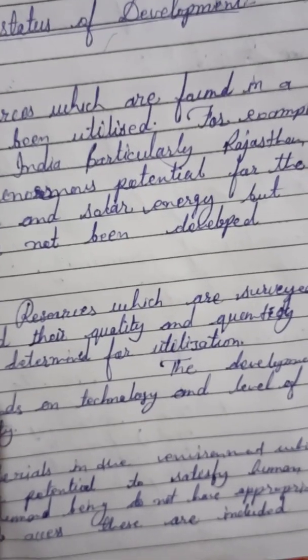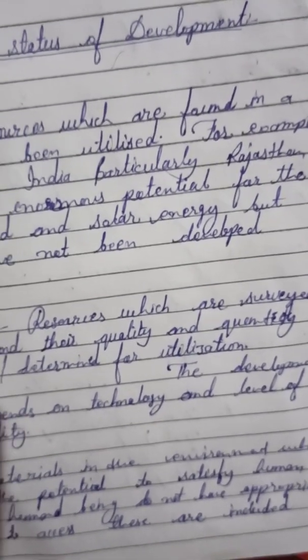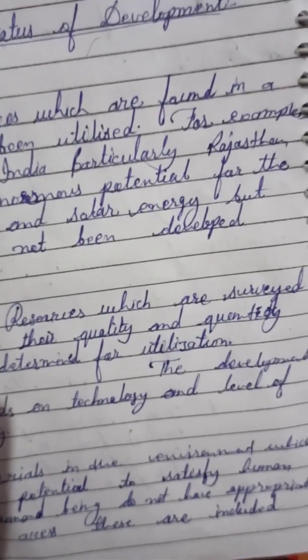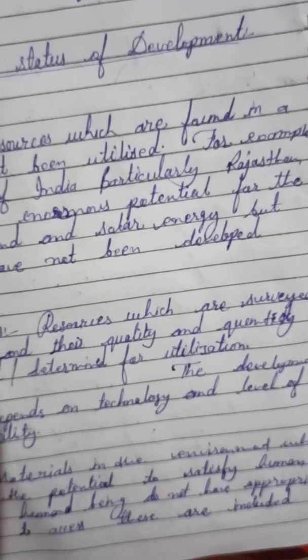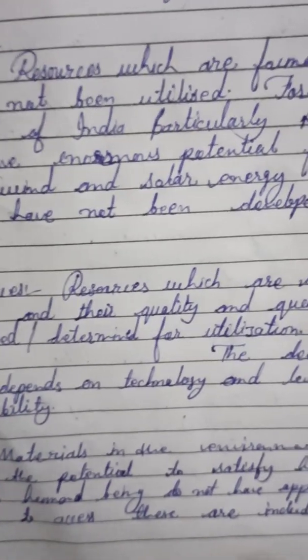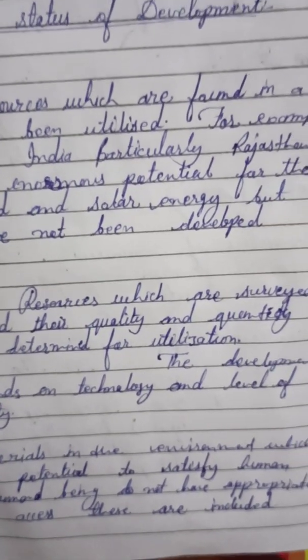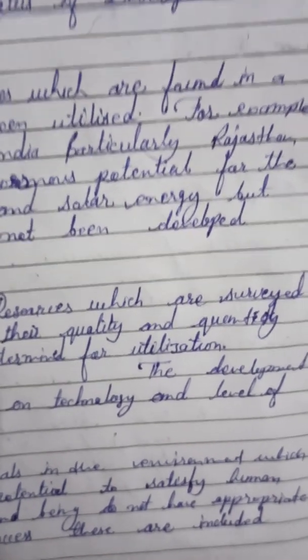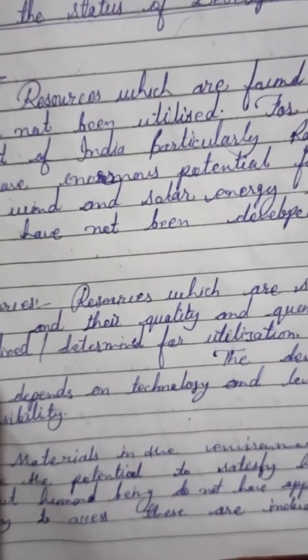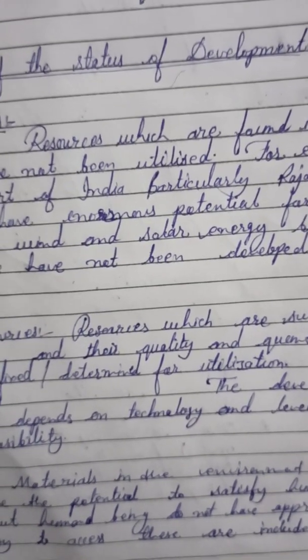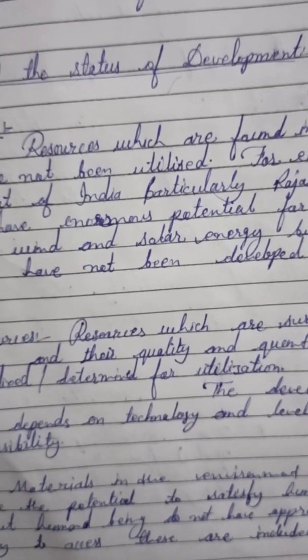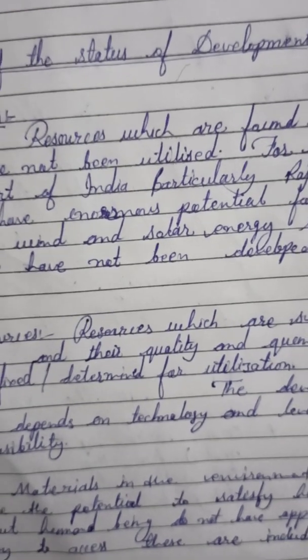Materials in the environment which have the potential to satisfy human needs, but human beings do not have appropriate technology to access them, are included among stock. For example, water is a compound of two gases, hydrogen and oxygen.